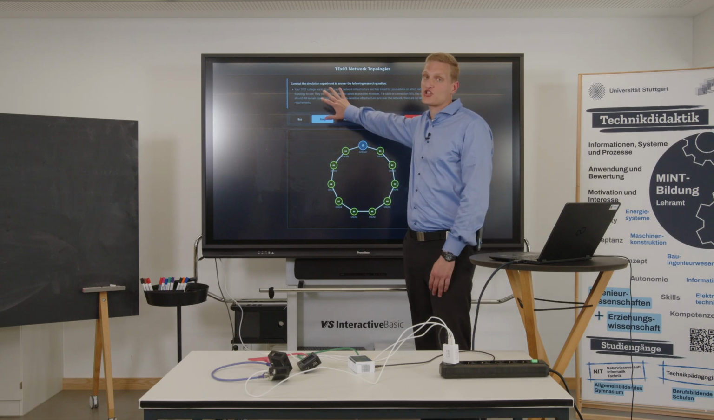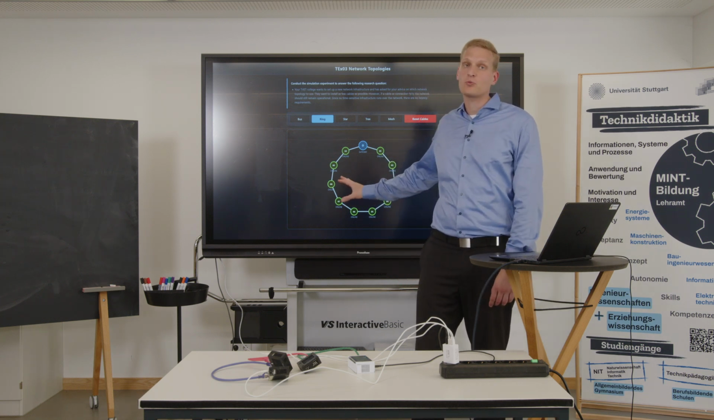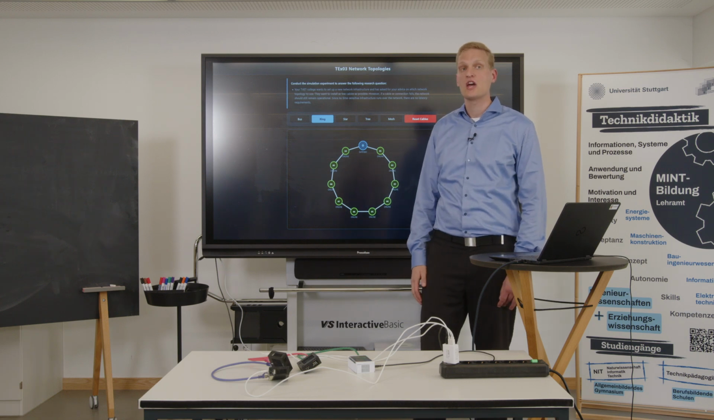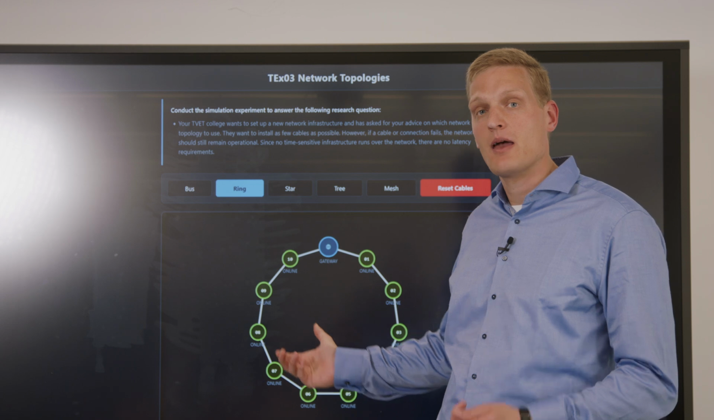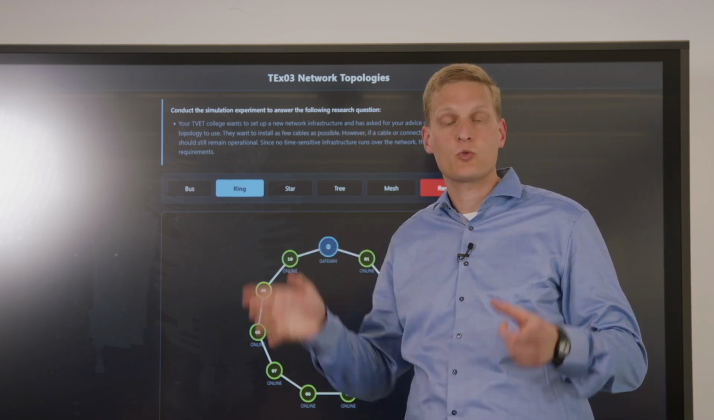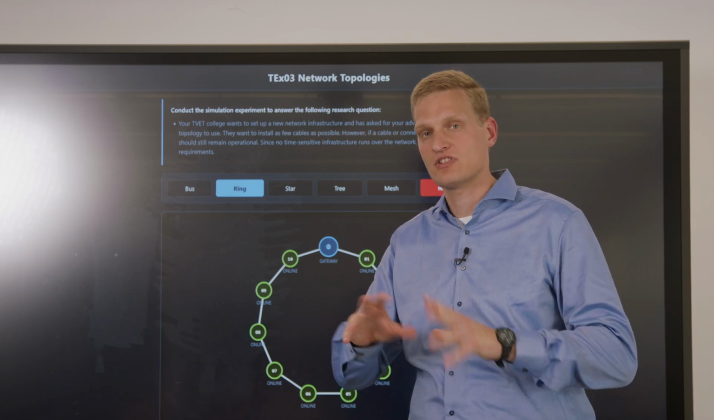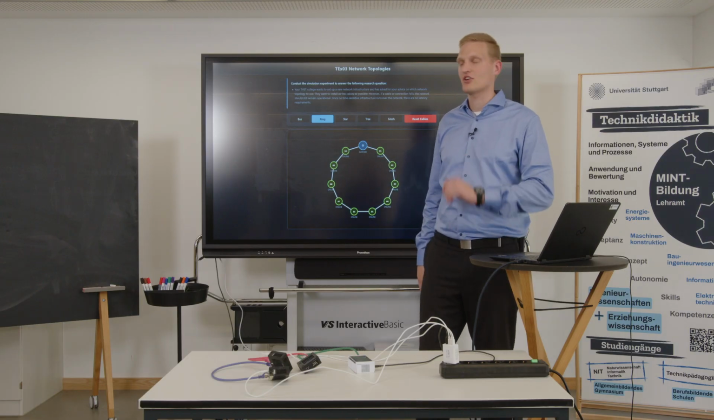So the main task, which is also written here on the website, is that your TVET wants to install a new network and they want your advice on which network topology to choose. They said they want to use as few cables as they can, but if one cable breaks, the whole network should still remain functional. There's no time-critical system running on the network, so they didn't make any requirements on that side.